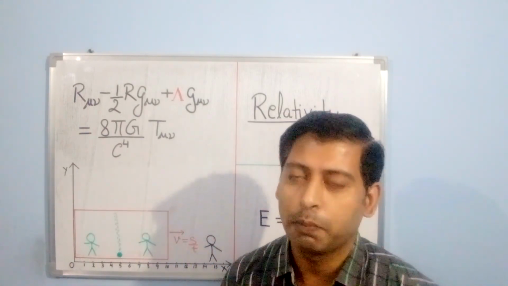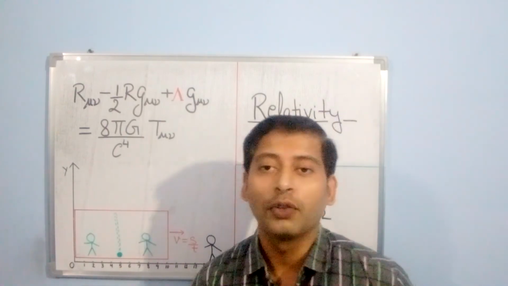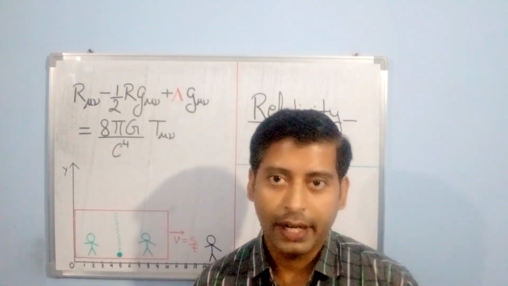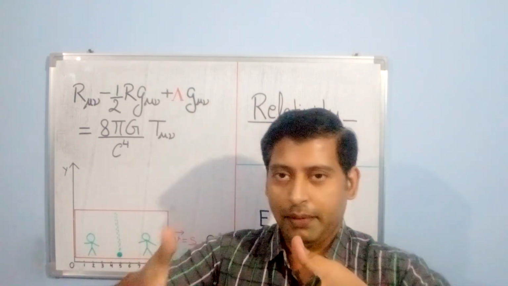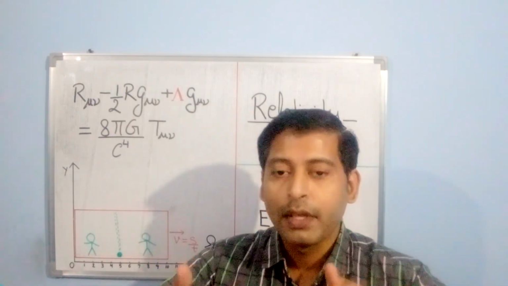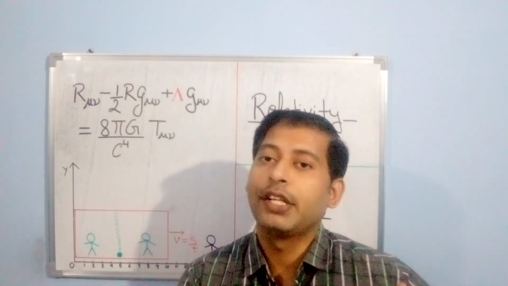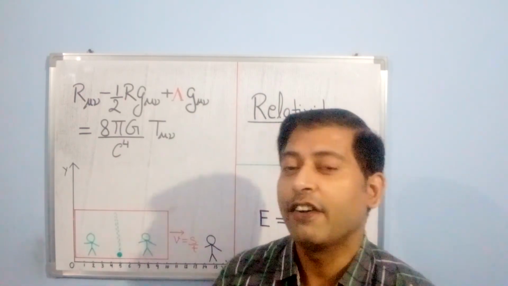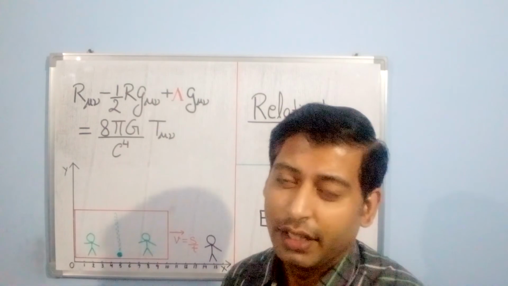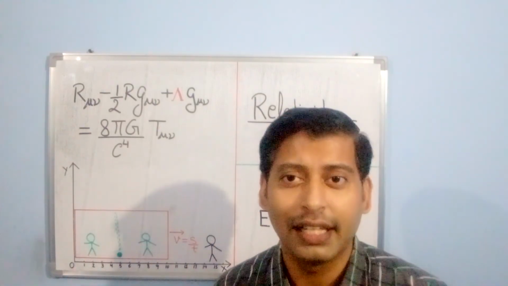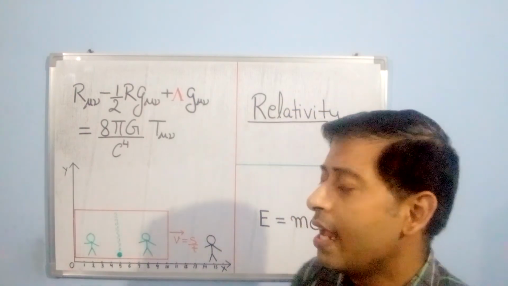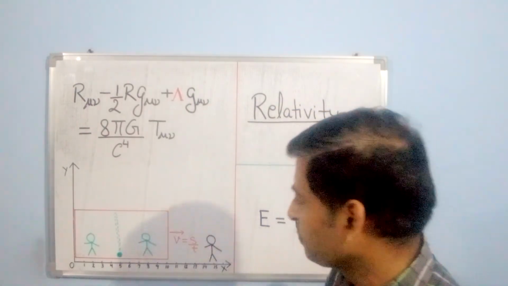What do we mean by space is relative? That means if you measure the space, for one observer it may be different, and for another observer it might be different. So that is what I say here: space is relative. And how we understand this, let's see.